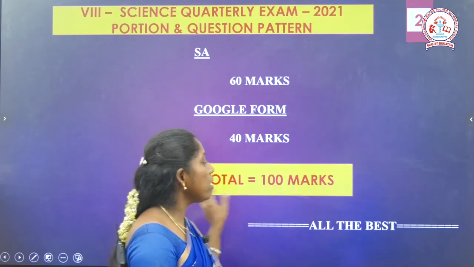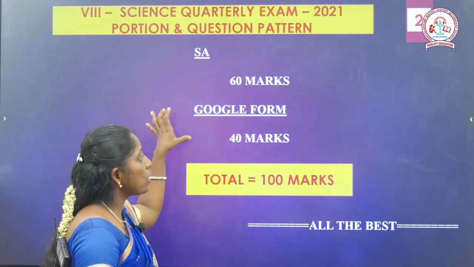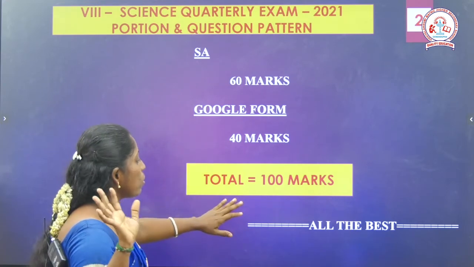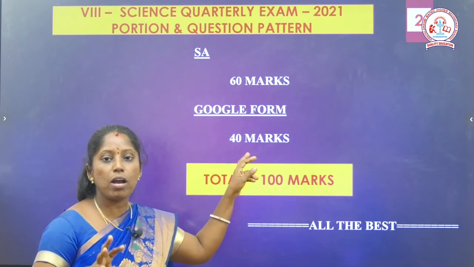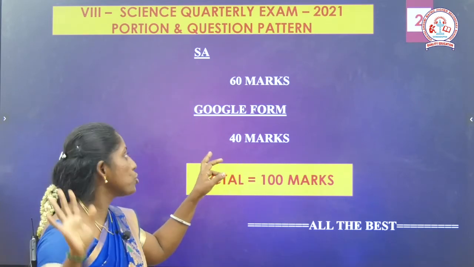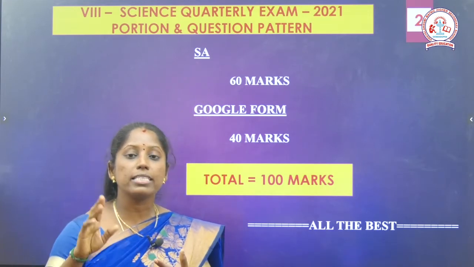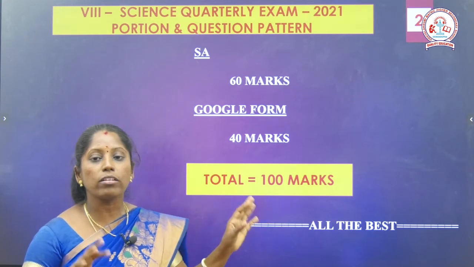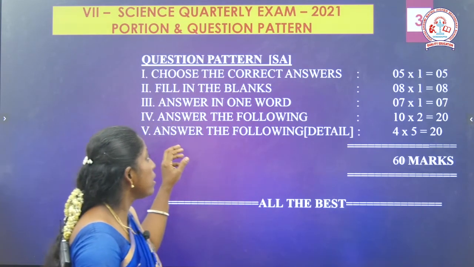Okay, and then next we should discuss the pattern. There are two kinds. We are going to write on 2 days. The total is 100 marks. On the first day you are going to write a Google form test for 40 marks. That is only choose the correct answer, multiple choice questions. Then on the second day we are going to write the descriptive method, 60 marks. So in total you are going to write 100 marks. Then we can discuss the question paper pattern now.